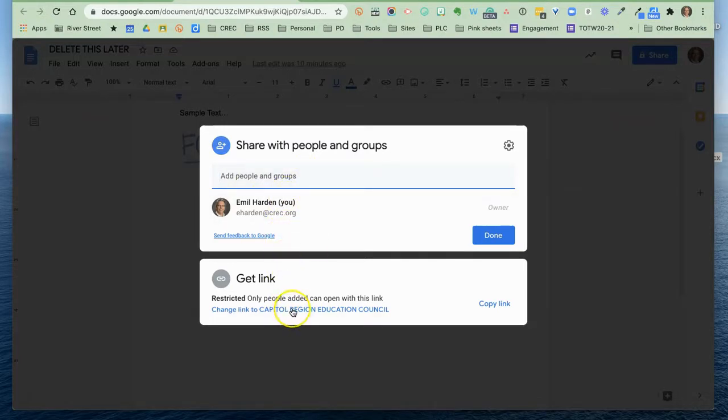Rather than typing in an address of one or two or three people, I can come down and get a link. Just a link that I would send them in an email and say, here, take a look at this. So right now, only people that I add. So if I had typed in a name up here and added them, I could also send them a link and say, here's a link to this document, go comment on it. But that's really doing the same thing twice.